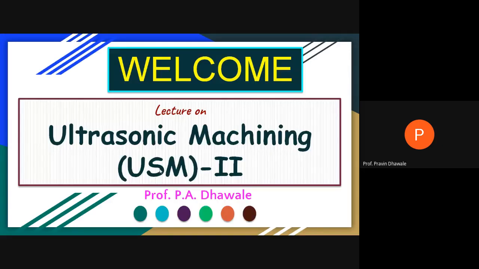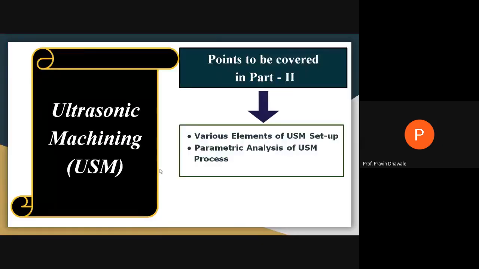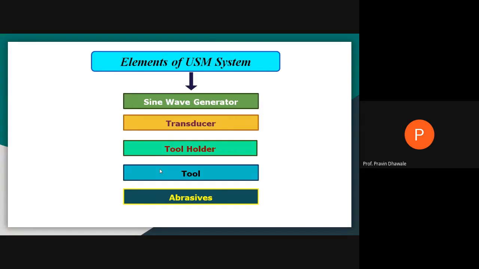Now in today's lecture we will start with the experimental setup for ultrasonic machining, and the different parameters affecting its performance. We have to study the parametric analysis of ultrasonic machining, and also the various elements of the setup.